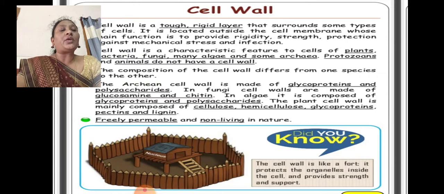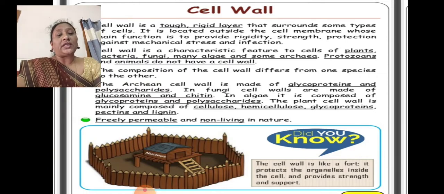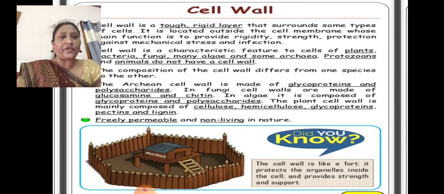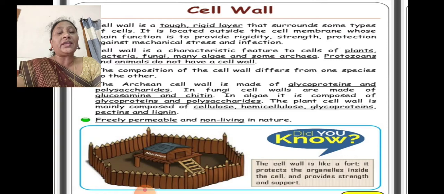The archaeal cell wall is made up of glycoproteins and polysaccharides. In fungi, the cell walls are made up of glucosamine and chitin. In algae, it is composed of glycoproteins and polysaccharides. These are some of the components. In different organisms, the cell walls are composed of different components.